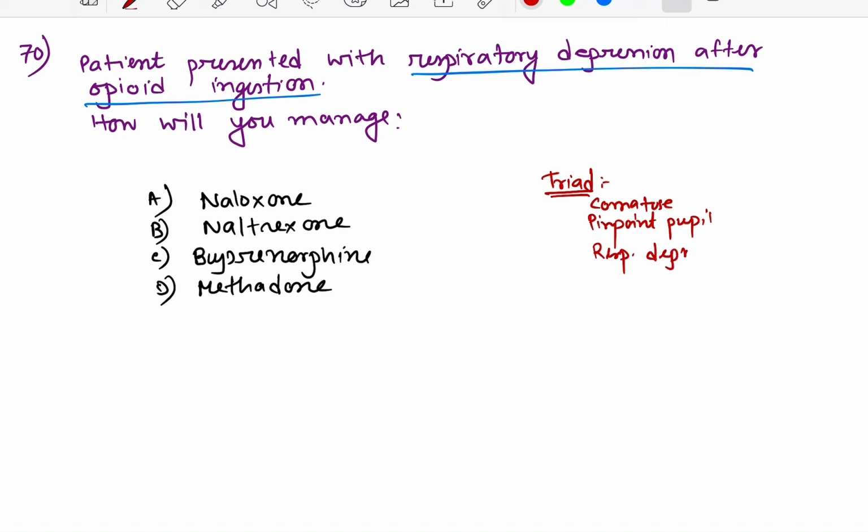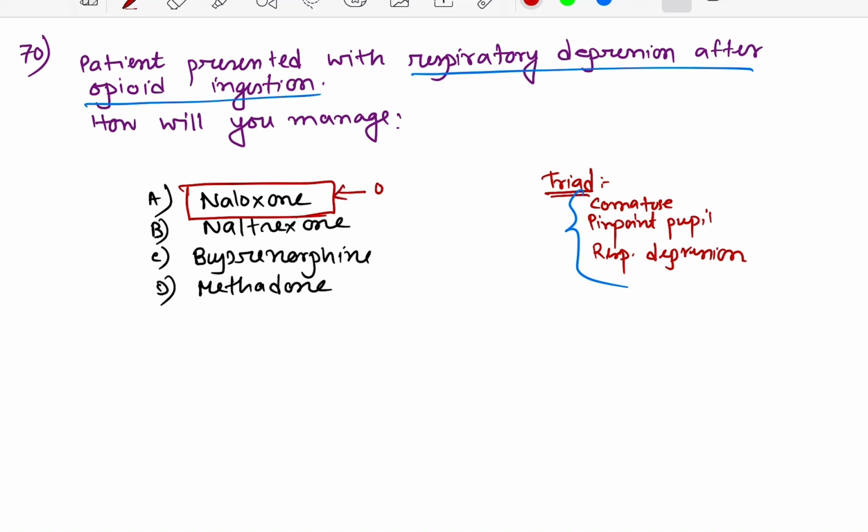This is usually the classical triad of acute morphine or opioid poisoning. Other signs and symptoms may be cyanosis, hypotension, shock, convulsion, and eventually may lead to death because of respiratory depression or arrest. So what is the treatment of choice for this patient? Treatment of choice is naloxone, because an IV preparation is available.